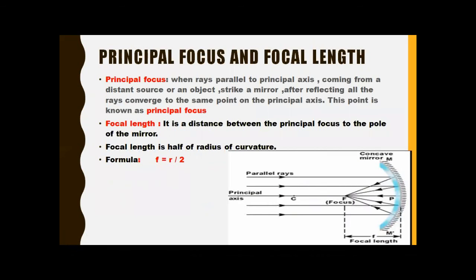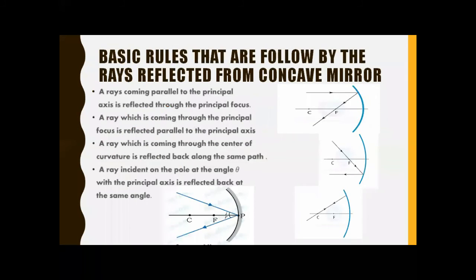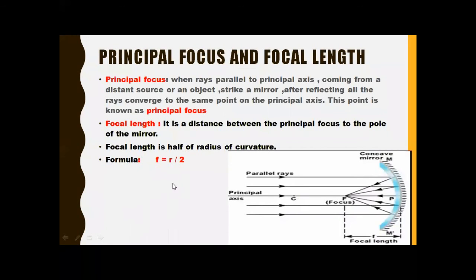Now, the next point is the principal focus. As I told you, when we are dealing with the concave mirror, the concave mirror converges the reflected rays at one point, and that point is known as the principal focus. After reflection from the concave mirror, all the reflected rays are gathered at one point, and we represent that point by a capital F.